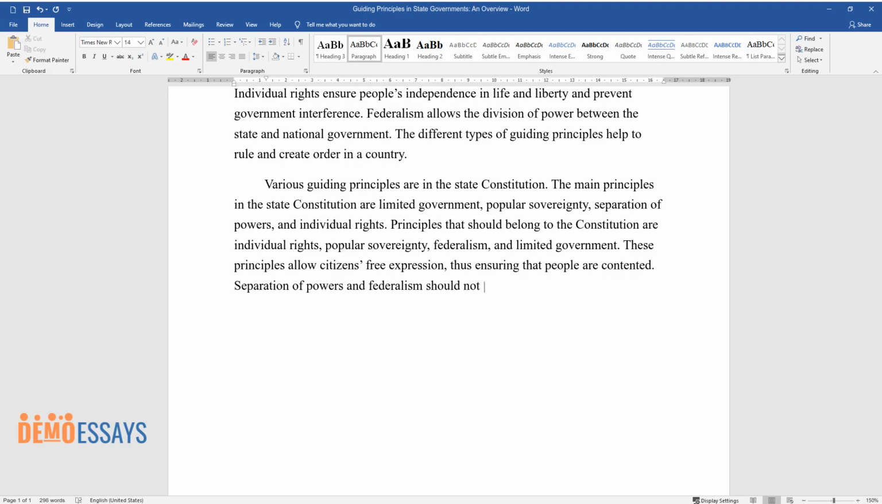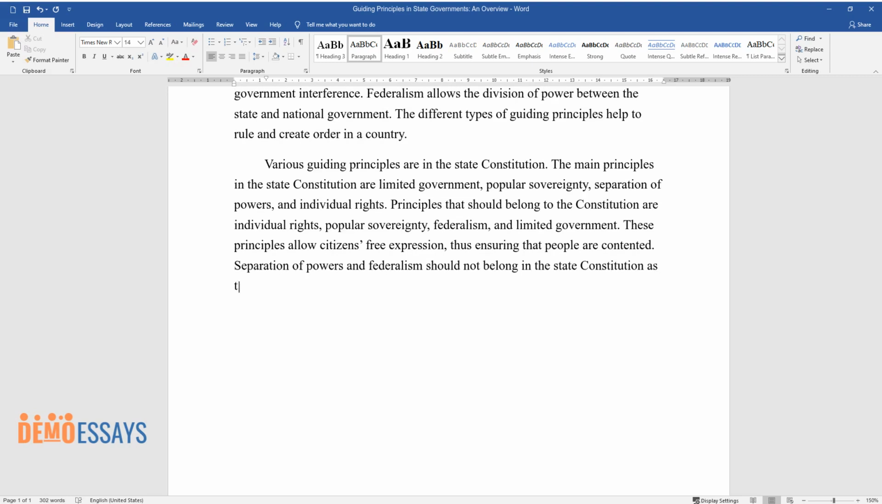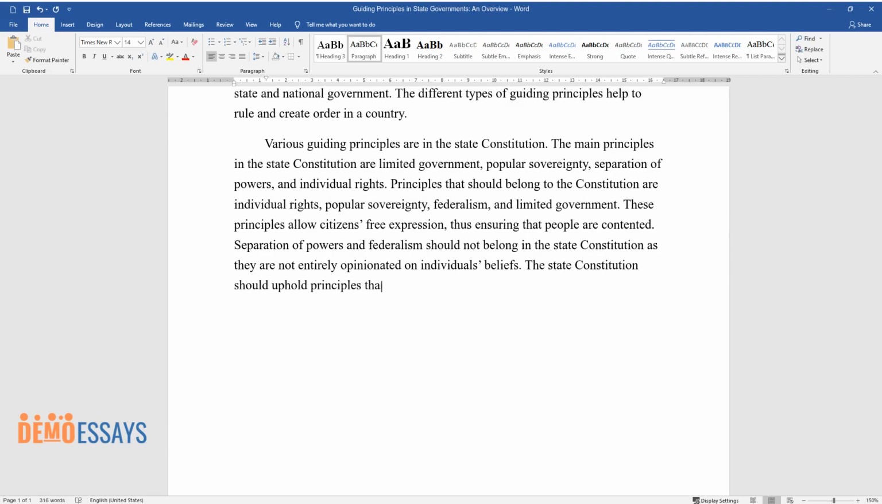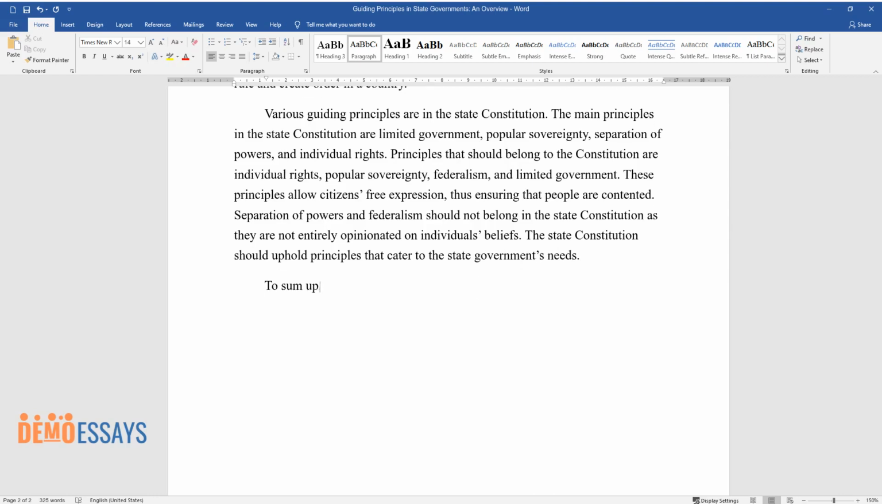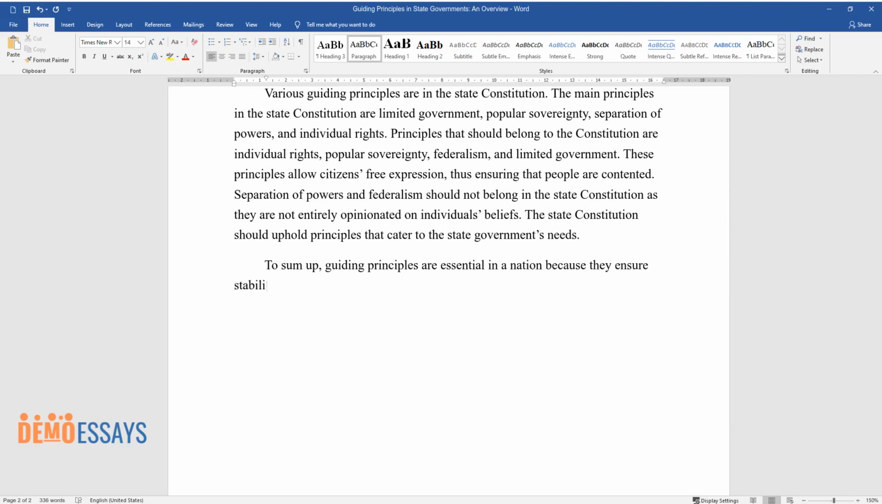Separation of powers and federalism should not belong in the state constitution as they are not entirely opinionated on individuals' beliefs. The state constitution should uphold principles that cater to the state government's needs. To sum up, guiding principles are essential in a nation because they ensure stability and order.